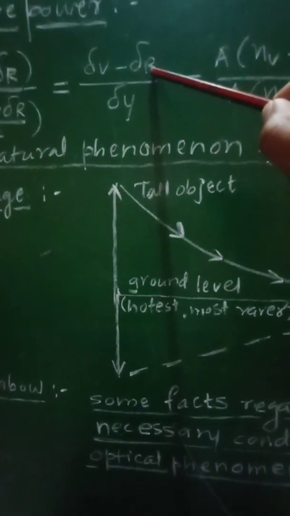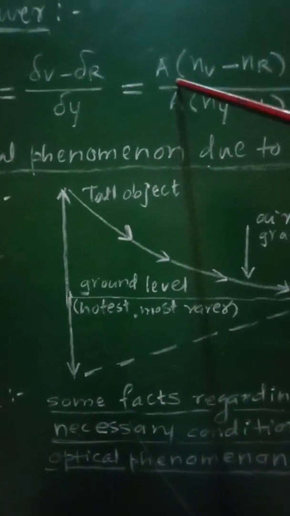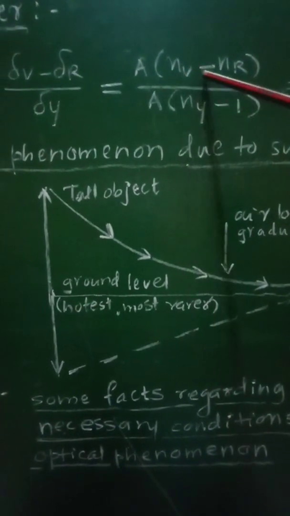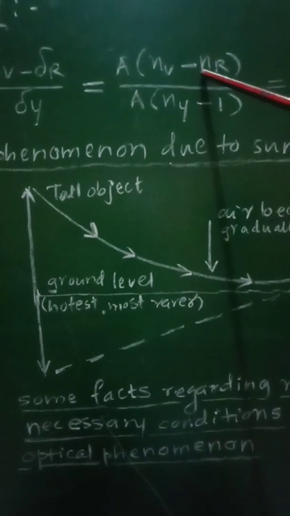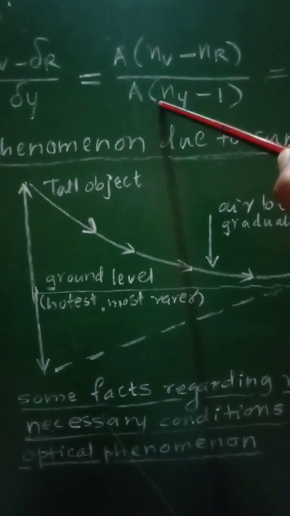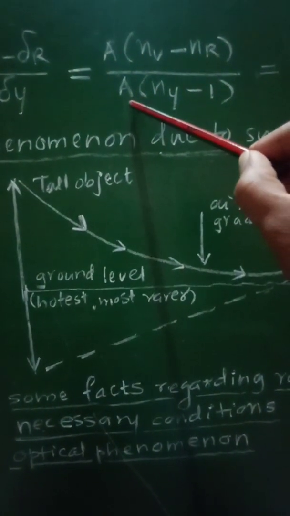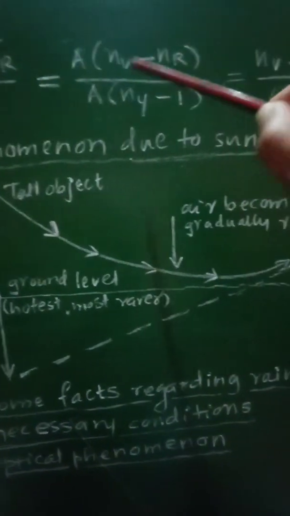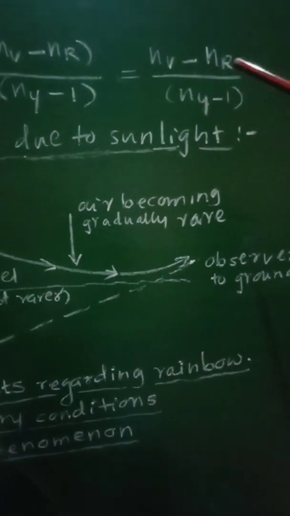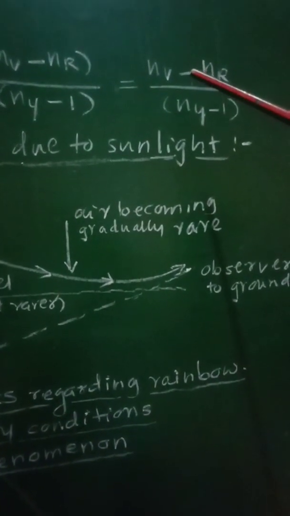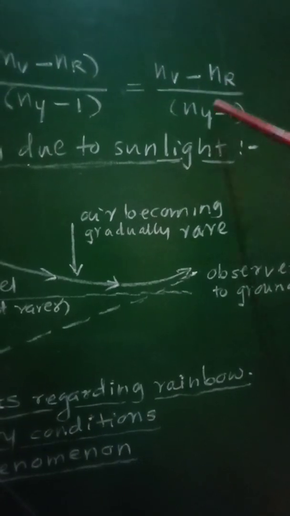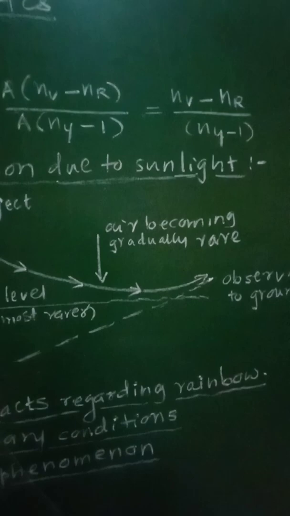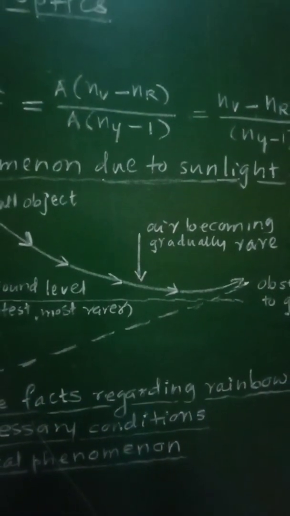Delta V minus delta R is written as A into NV minus NR, that is the angular dispersion between two extreme colors, and then deviation of mean color, that is yellow color, is written as A into NY minus 1. A will get cancelled, and therefore the dispersive power omega will be equal to NV minus NR upon NY minus 1. So this is the mathematical expression for the dispersive power.